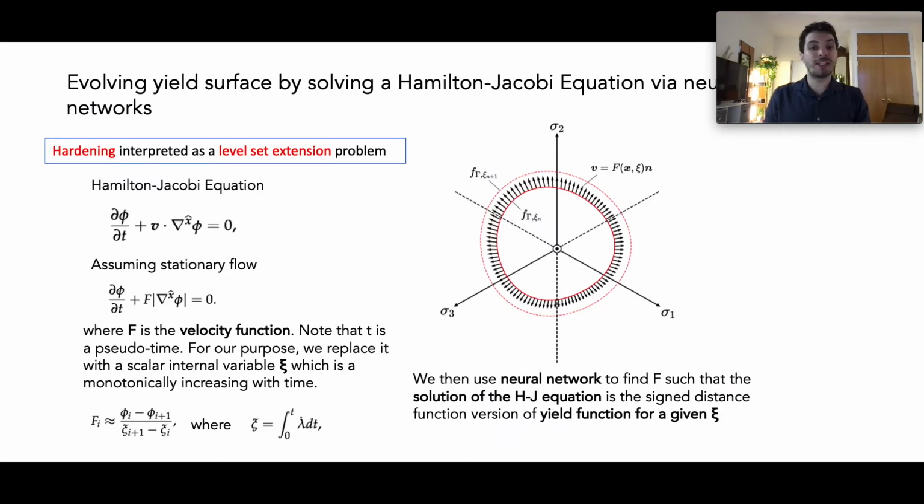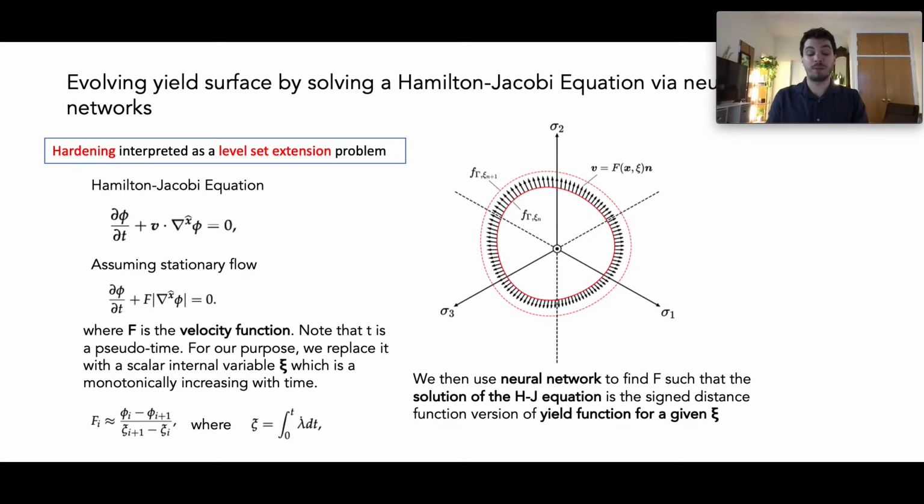We also want our yield surfaces to have hardening mechanisms. To do that, we borrow another concept from the level set theory. We solve a level set extension problem to evolve our level sets. Practically, we want our neural network to predict the solution of a Hamilton-Jacobi equation, where the time variable is replaced by a monotonically increasing plastic internal variable. In this case, we use the accumulated plastic strain, and the approximated level set velocity field represents the approximated data-driven